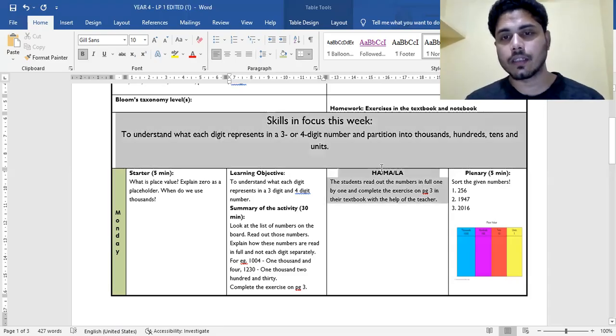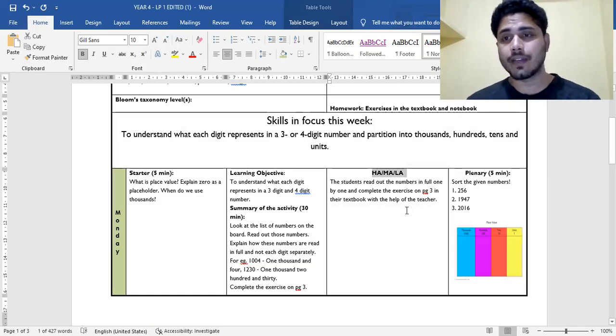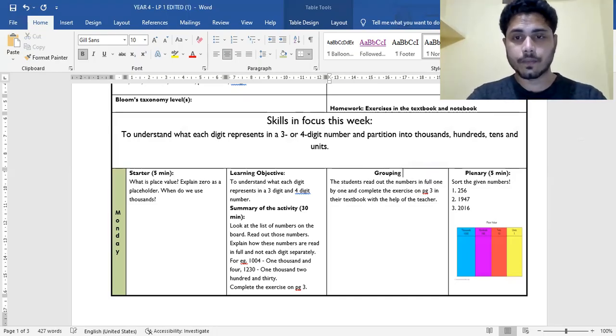And here, normally this is about higher achiever, middle achiever, and lower achiever. Normally you say fast learner and slow learner. But like I told you, we should not believe in this concept that there are slow learners. They need time, they take time to learn something. It's totally okay. So here I'm going to change this to grouping configuration.